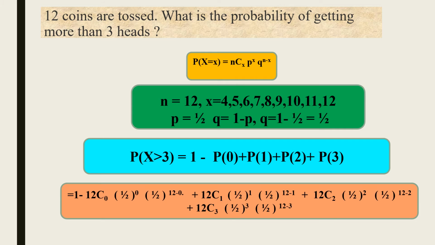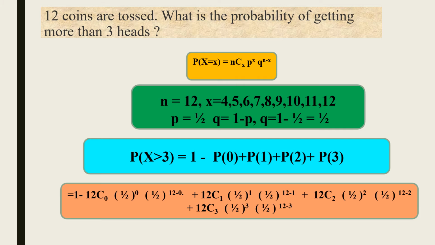Next, p represents the probability of success, which is the occurrence of a hit, which is 50%. So 50 by 100, which is equal to 1 by 2. Next, q, the probability of failure of the event, which is 1 minus p. 1 minus 1 by 2 is equal to 1 by 2.